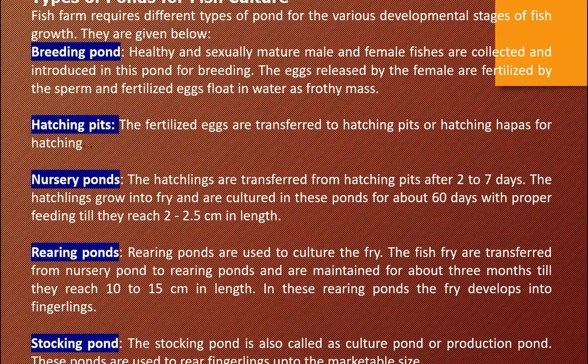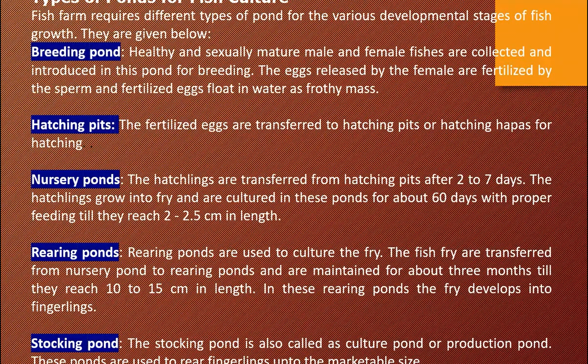Next one, types of fish pond. What is given in our textbook, that detail is given here. You can understand still better. Fish farm requires different types of ponds for various stages of fish growth. That was described on the blackboard. First one, breeding pond. What is it?